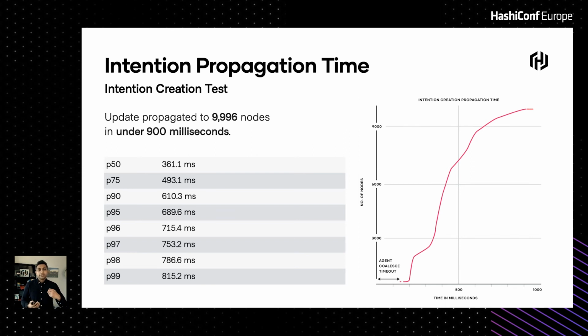So as soon as we created an intention, all the way from the control plane, the propagation time down to the Consul agents was under 900 milliseconds in this case. On the right, you see the graph for, again, the latency that it took. Again, the x-axis here is the time in milliseconds. On the left, you see the latency distribution table. You can see P99 is about 815.2 milliseconds.